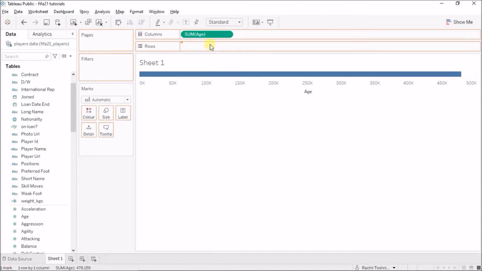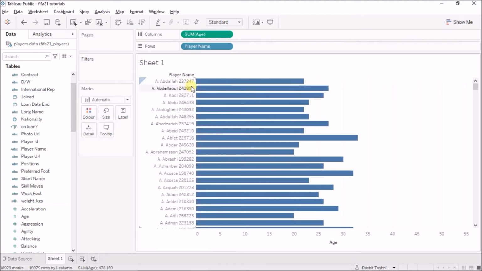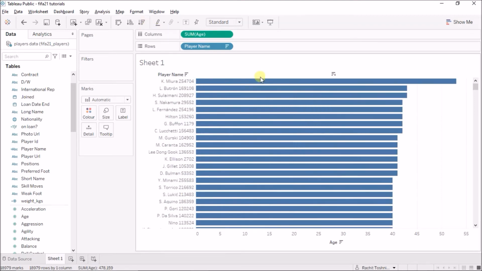Now I drag this player name here, and now we won't have that issue anymore because each combination of name and player ID is unique. And if I see here as well, I get 18,979 rows by one column, which is validating my theory that each row is unique now. Okay, and now I can see that K Miura has the highest age of 53, and I cannot mess with this result now because this is true, because even if there are two K Miuras in my data, they both won't have the same player ID and they will have different records in the data set.